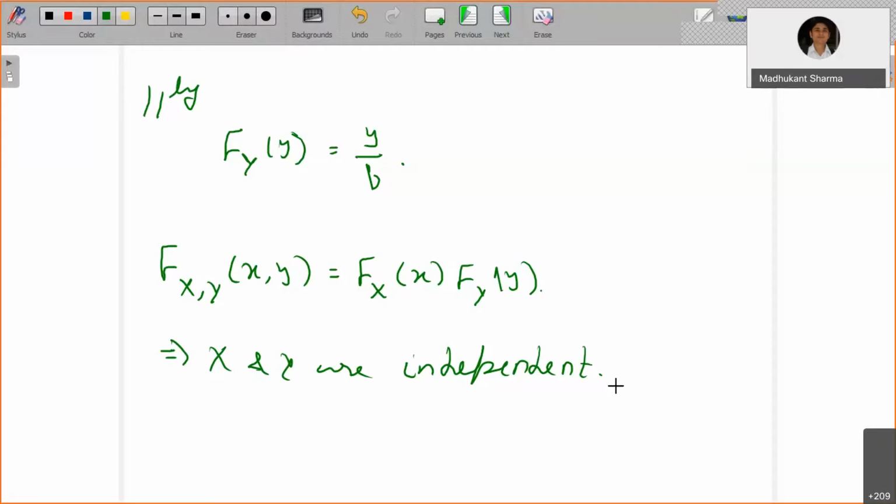What happened is that he did independent trials with the probability of success fixed, and then kept on increasing the number of independent trials. What he found is that if you try to fit a curve along the graph, it comes out like a bell-shaped curve.